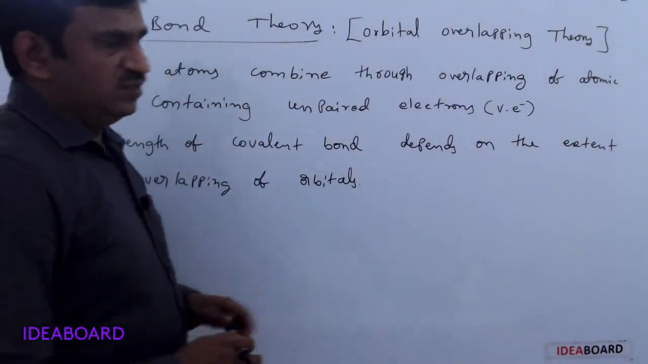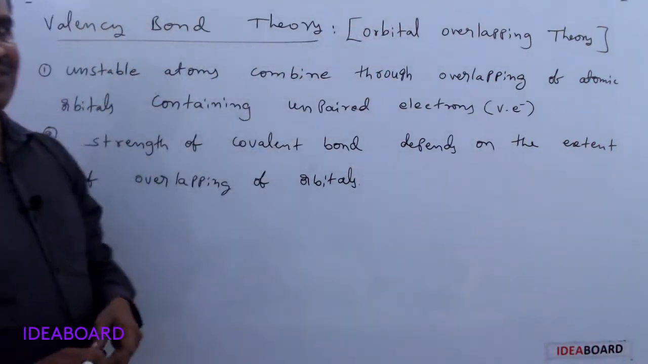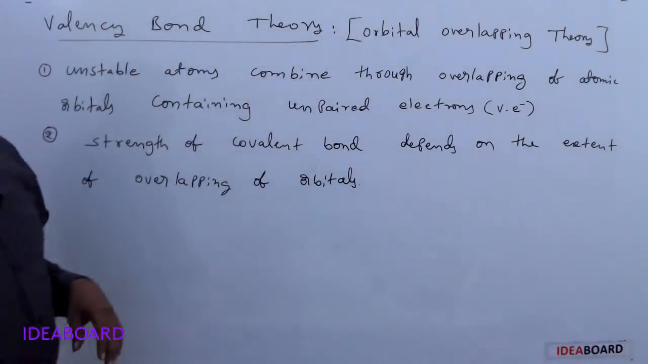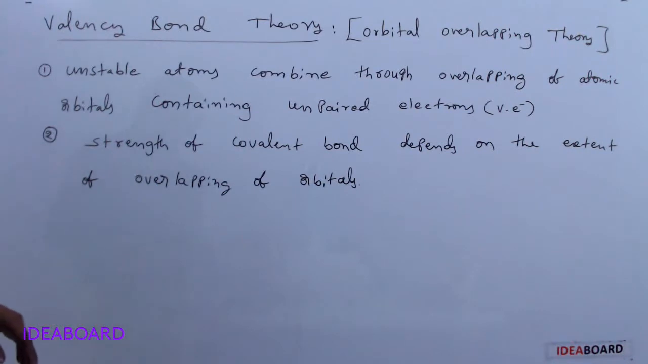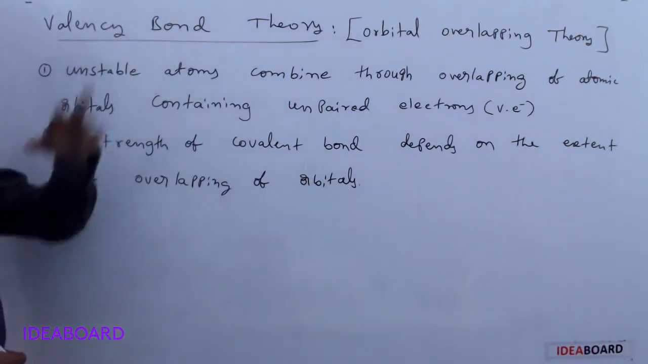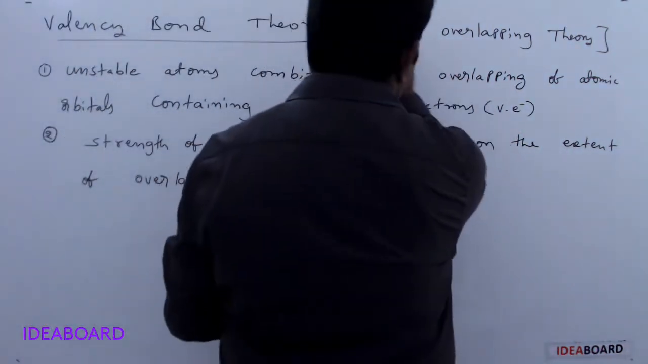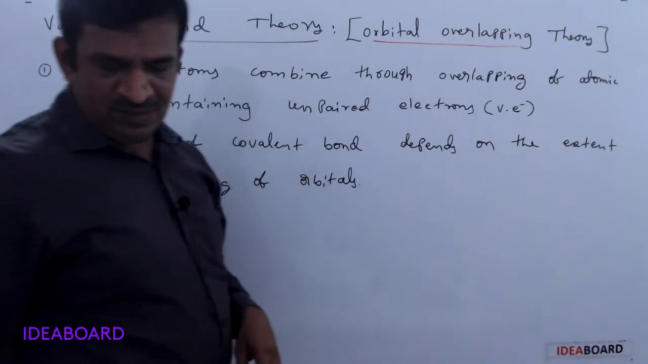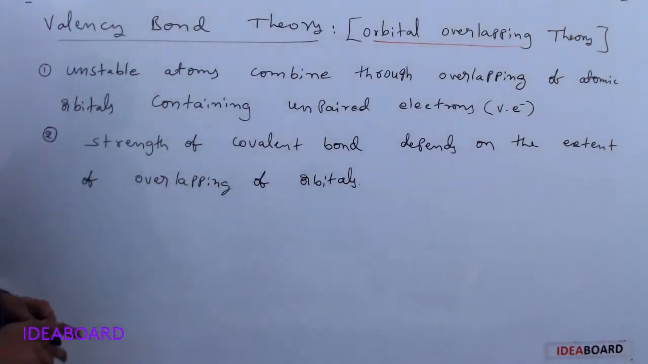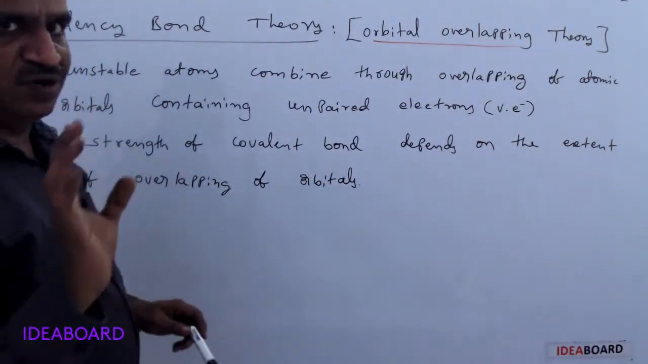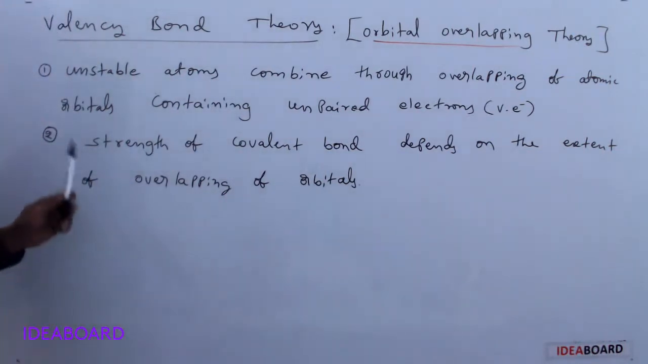So the orbital overlapping theory, or valence bond theory, was proposed by two scientists, Heitler and London. As per this theory, mainly it is orbital overlapping. Orbital overlapping will result in the formation of a covalent bond. What does this mean?